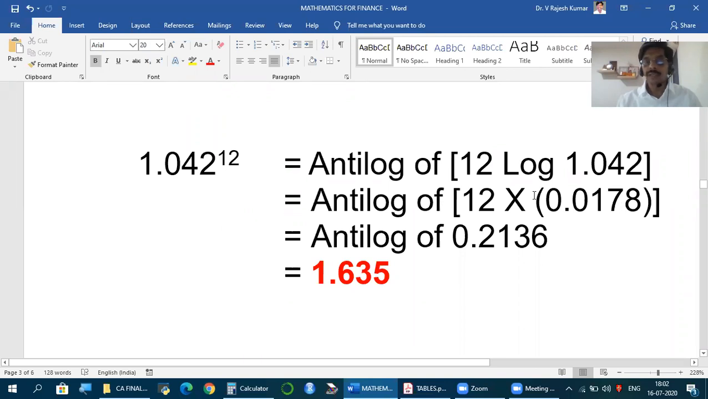Now multiply 12 into this. I've given the number already: 0.2136. Now, if you find the antilog of this, you get the answer. How do we find the antilog? We need the antilog of 0.2136. From the table, we find the value for 0.2136. Then, based on the characteristic, we find the number of digits before the decimal.